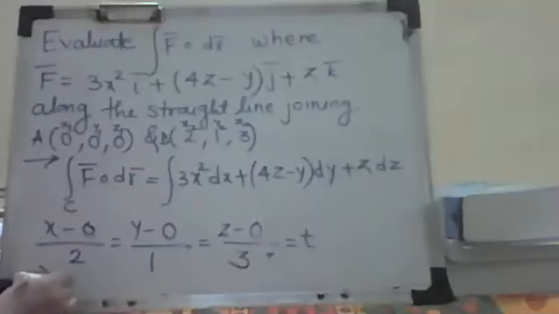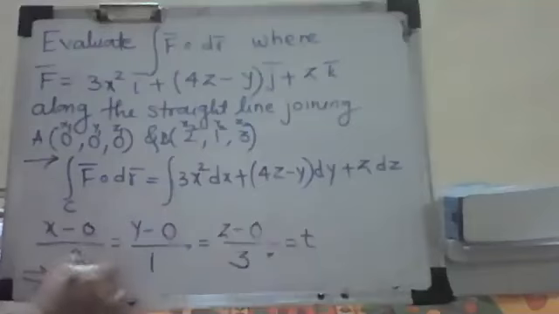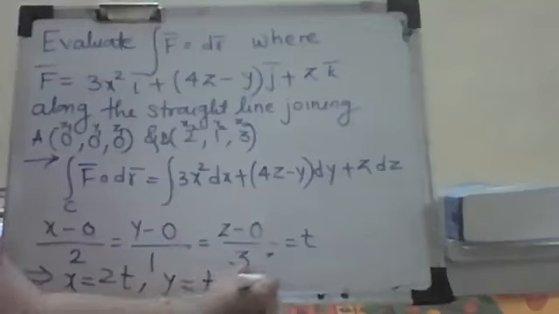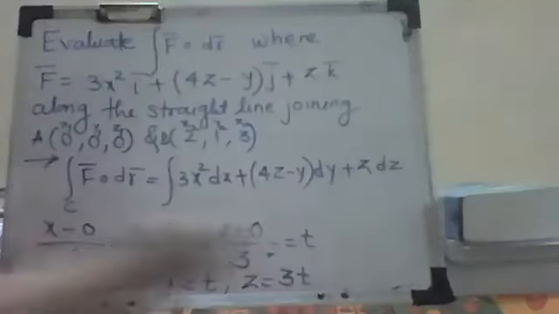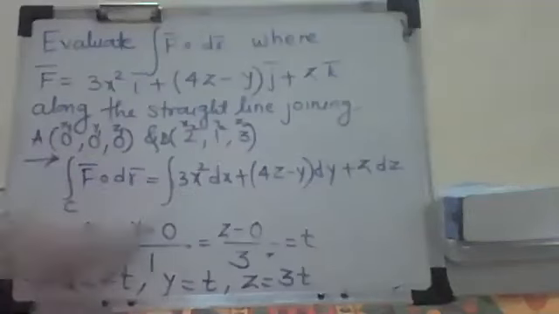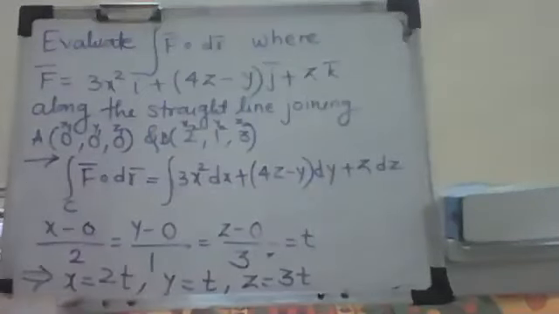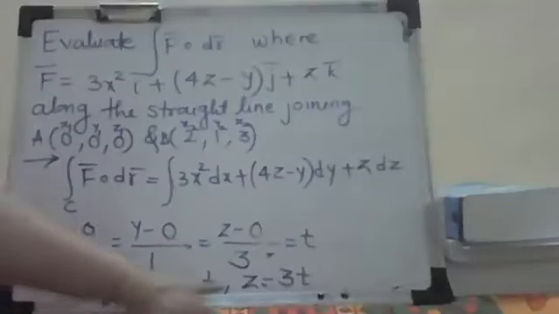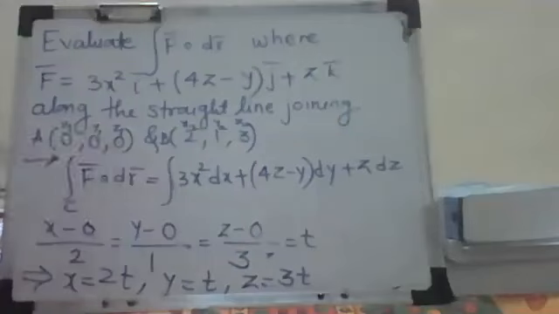So this implies x is equal to 2 times t, correct? What is y? y is equal to 1 times t. And what is z? 3 times t, correct? So we are getting x, y, z in terms of the parameter t. Now we just substitute this here: x is 2t, y is t, z is 3t. Then put the values of dx, dy and dz. dx is 2 dt, dy is dt, and dz is 3 dt in this equation.